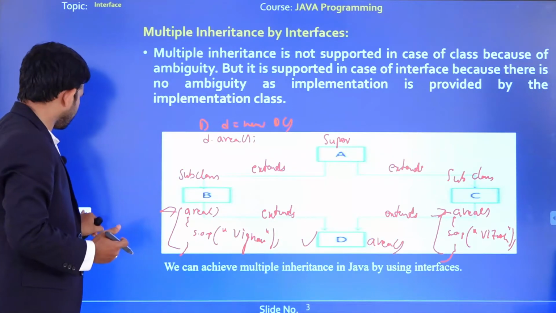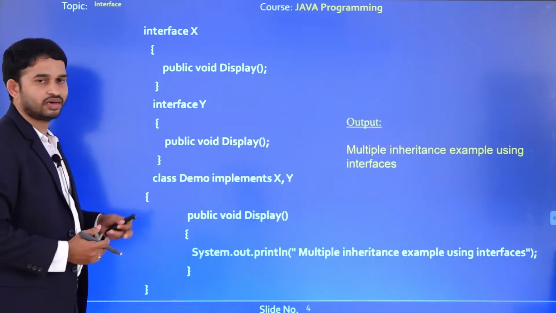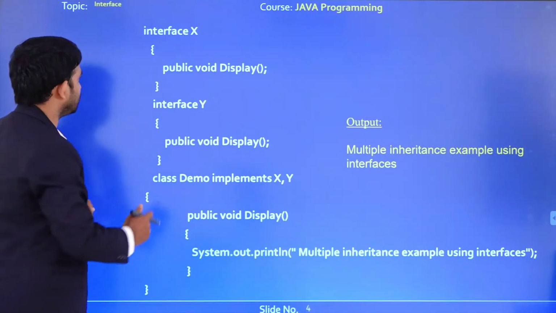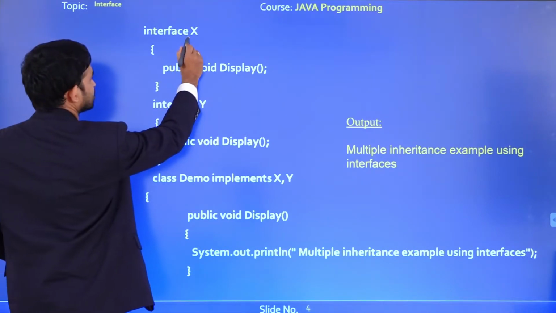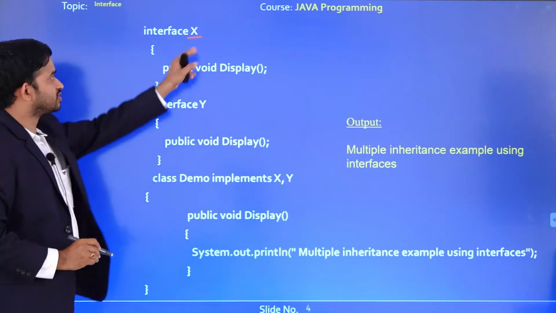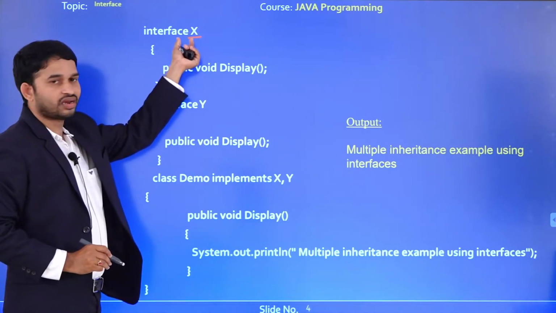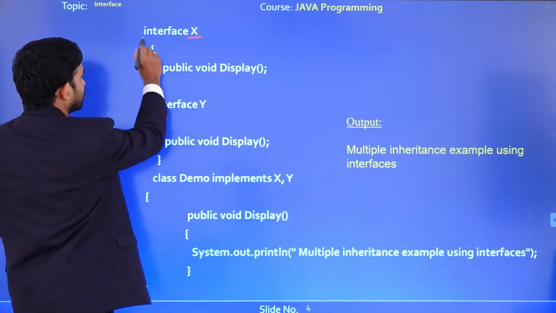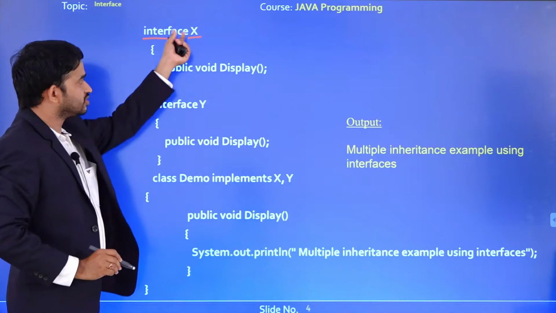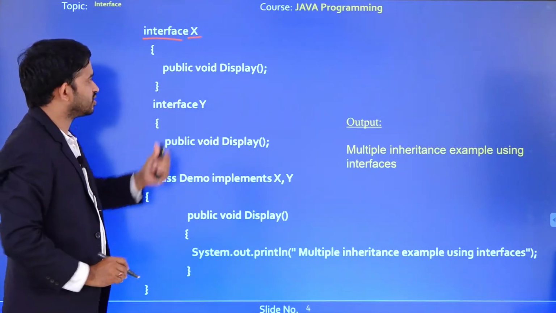So next we go for the particular example. Here this is the example for interface. For example, here I am going to declare this interface X. So X is an interface. In order to declare an interface, we are using the keyword what? Interface.